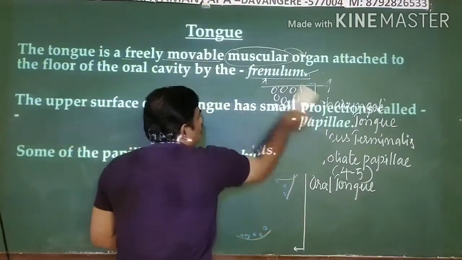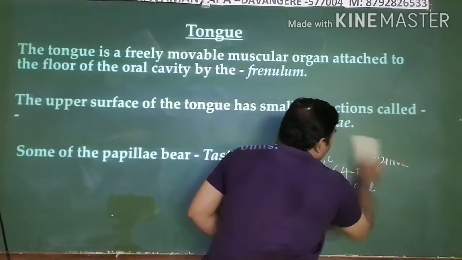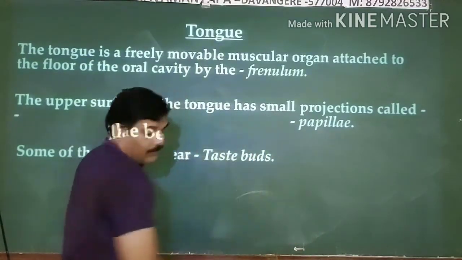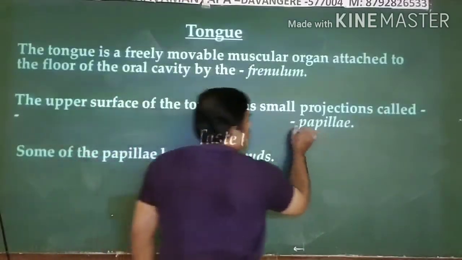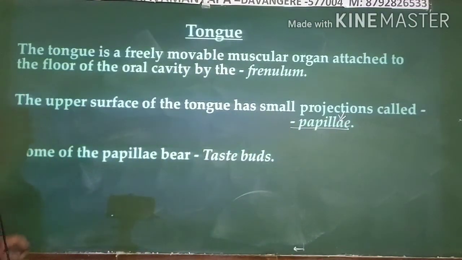The small projections present on your tongue are together known as papillae.